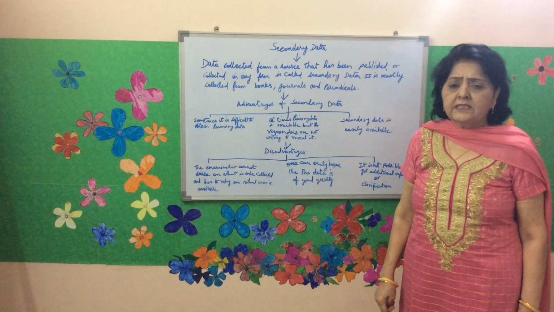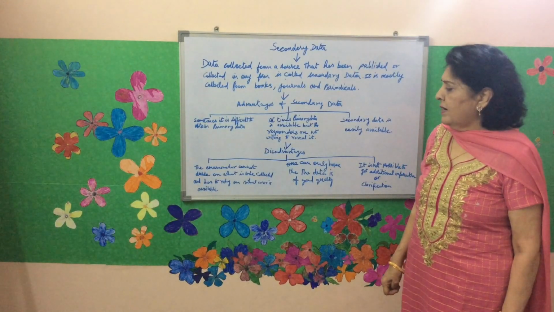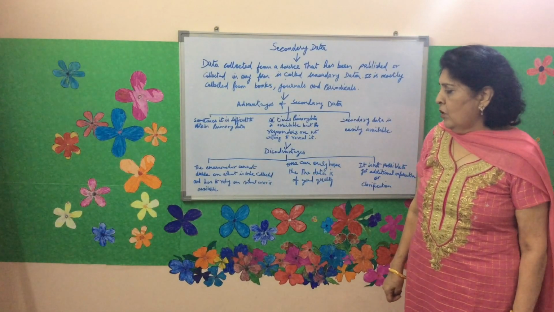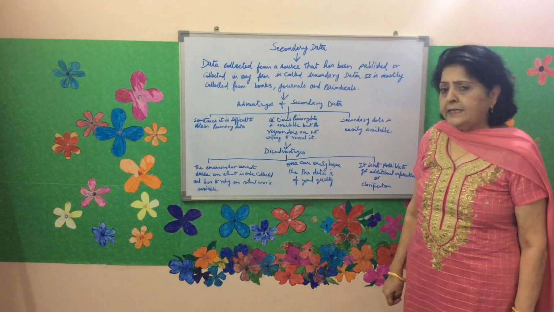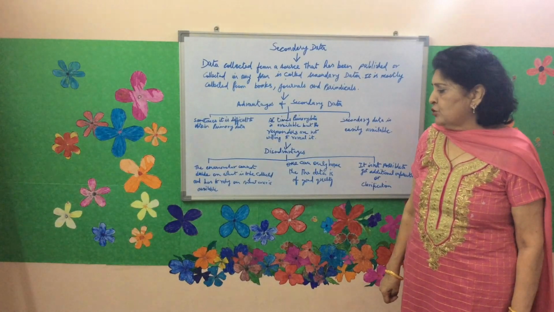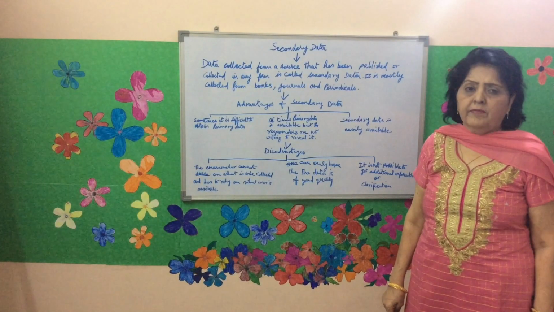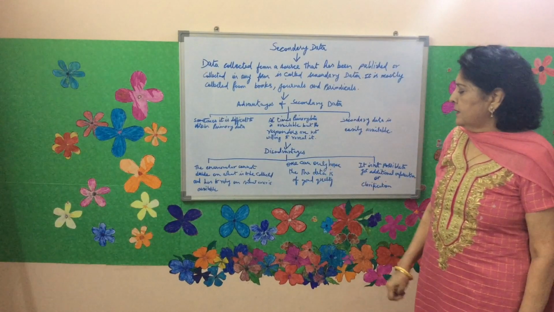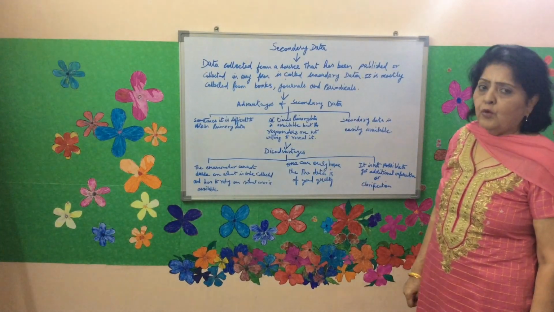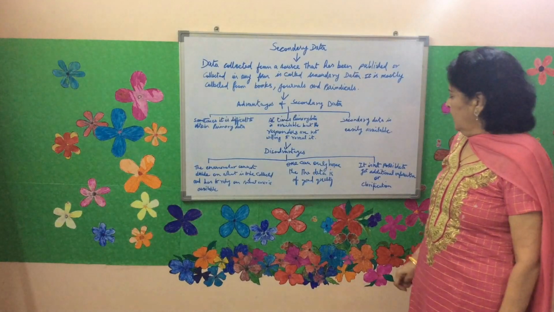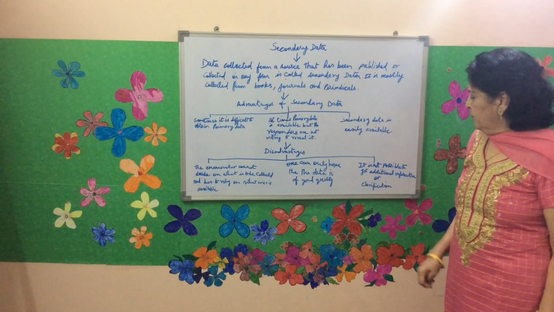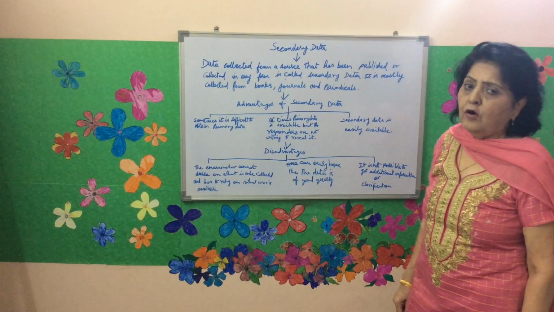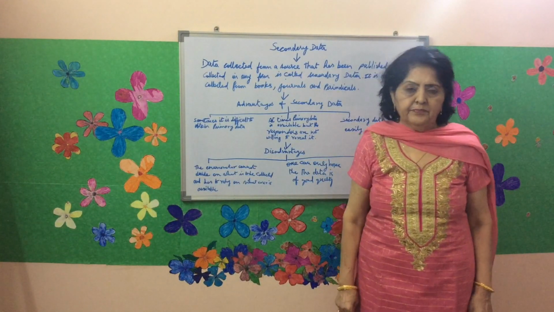The disadvantages of secondary data are that the enumerator cannot decide what is to be collected and has to rely on whatever is available. One can only hope that the data is of good quality. It is not possible to get additional information or clarification.